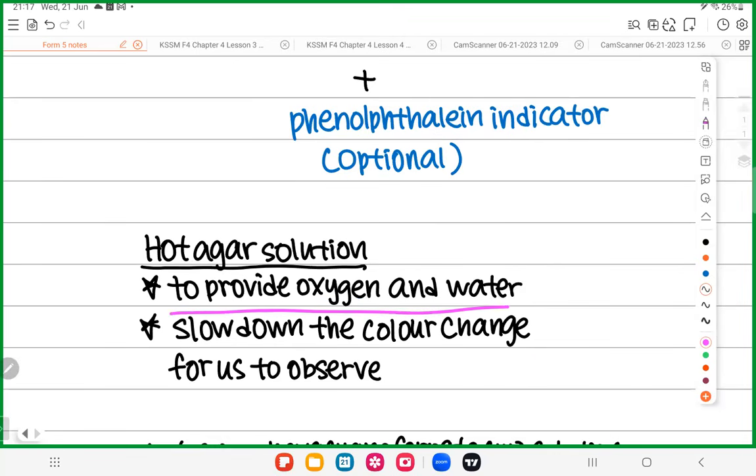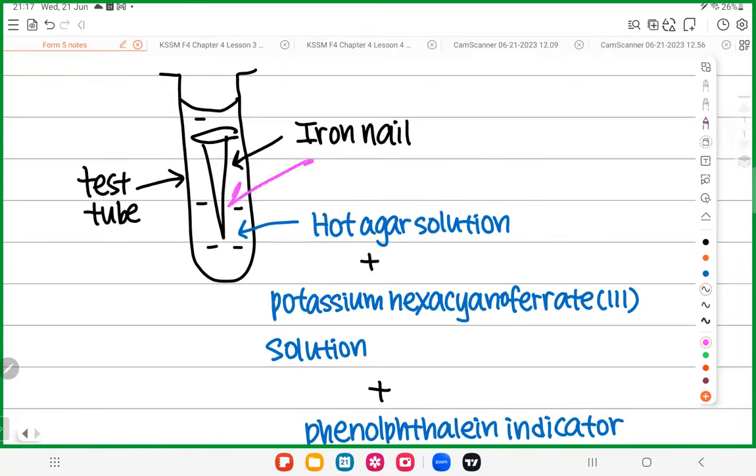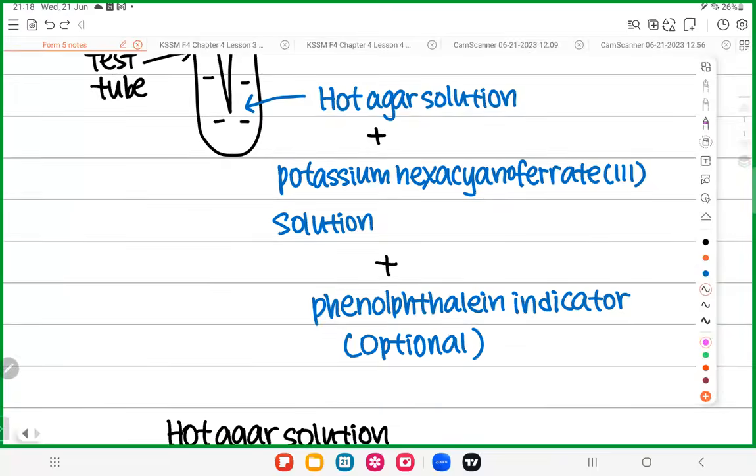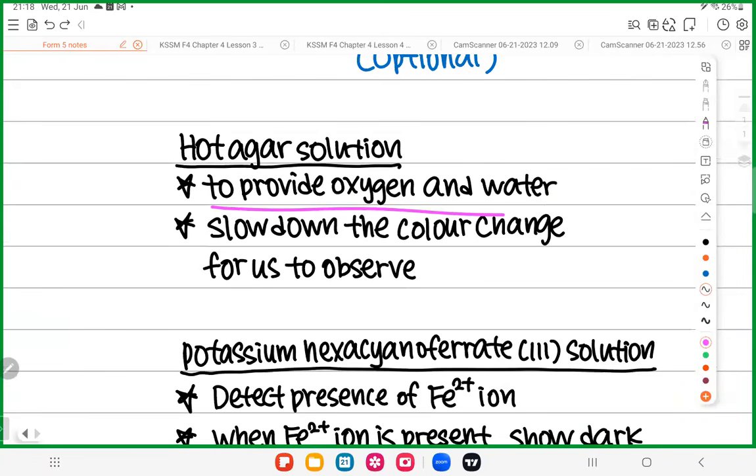It can provide you the oxygen and water. So in the hot agar solution, you have oxygen, you have water, because we need oxygen and water to react with the iron nail so that we get rusting. Is it okay? So the hot agar solution here will provide the oxygen gas and water for you.